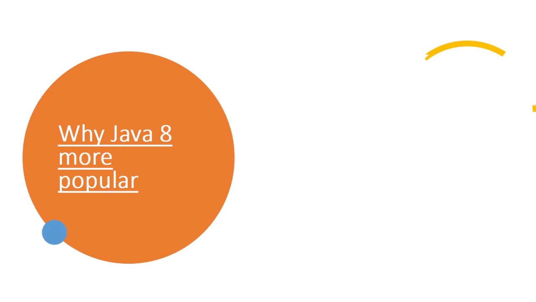Coming to Java 8, my intention is to make you understand, point by point, why Java 8 is more popular. The first point is code conciseness.